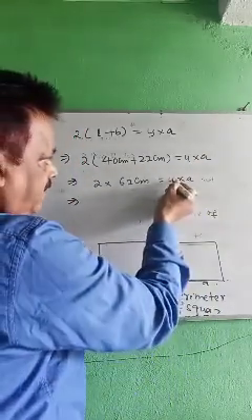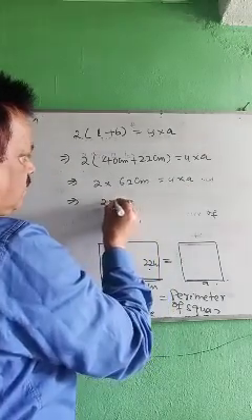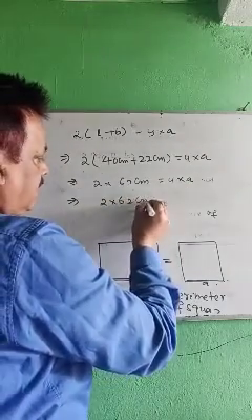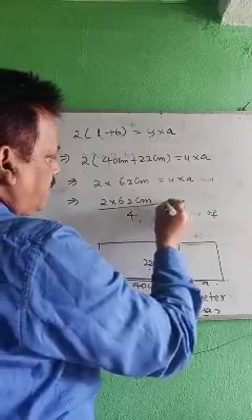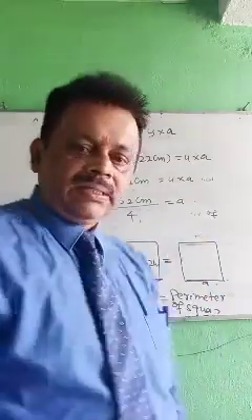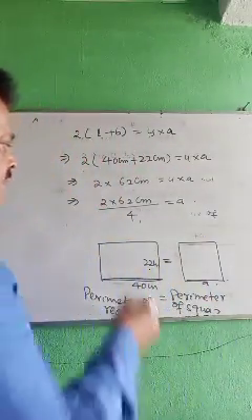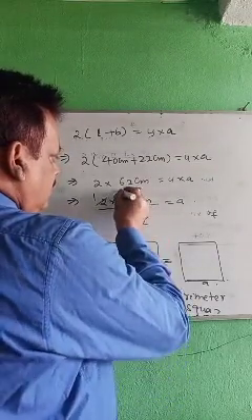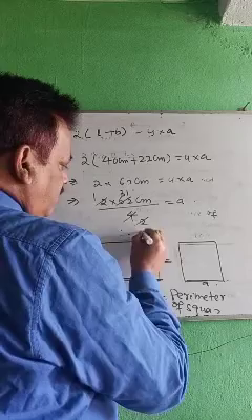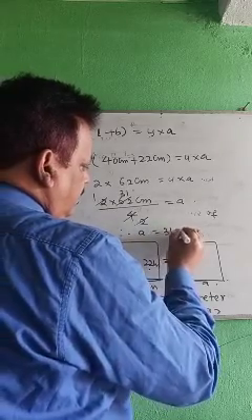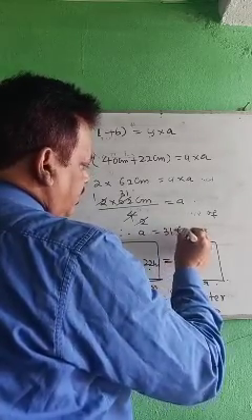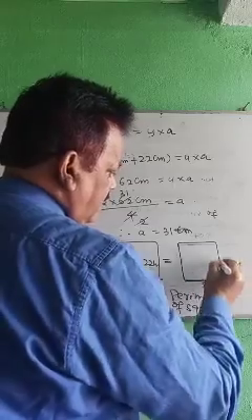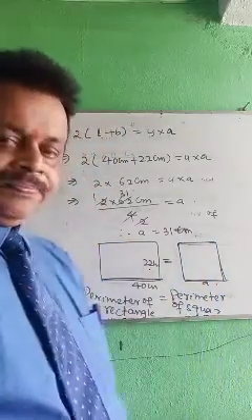Now what you do is, bring this 4 down. 2 into 62 centimeter divided by 4 equals to A. This is easy method to calculate. 2 1s are 2, 2 2s are 4, 2 3s are 6, so 31. Therefore A is equal to 31 centimeter. Means each side became 31 centimeter. Okay.